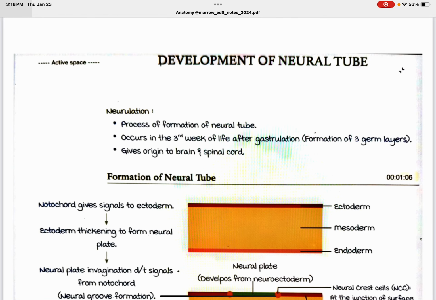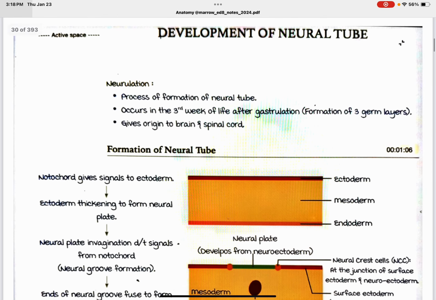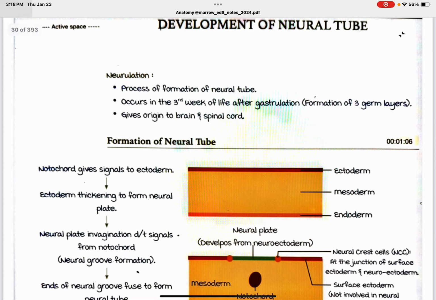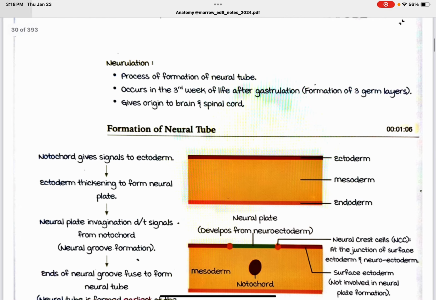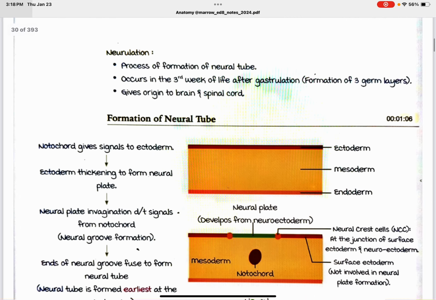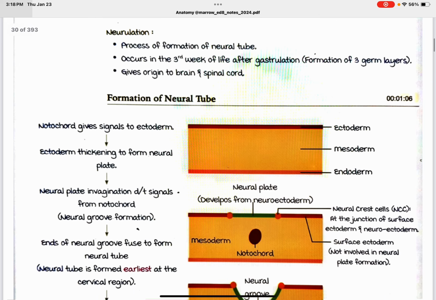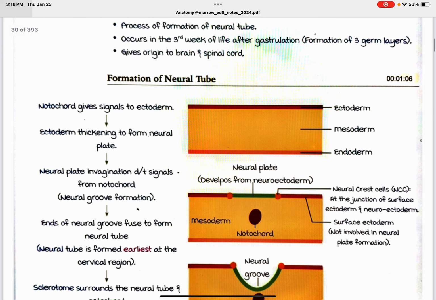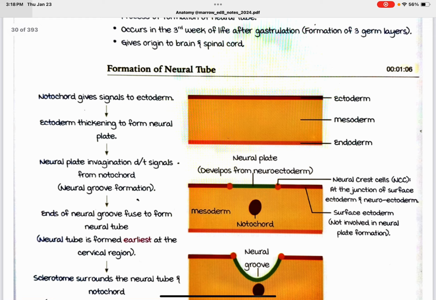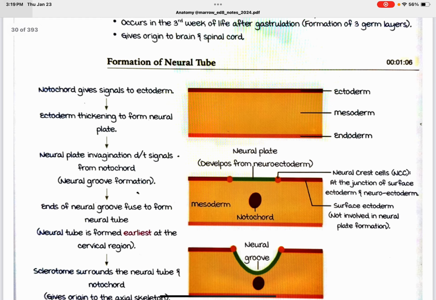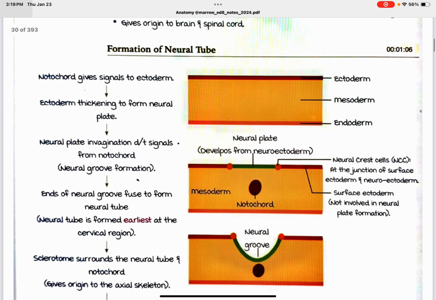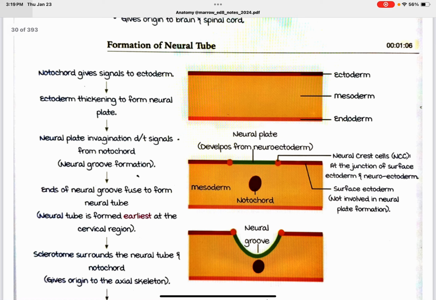Development of the neural tube. Neurulation, the process of formation of the neural tube, occurs in the third week of life after gastrulation. The formation of the three germ layers gives origin to the brain and spinal cord. Formation of the neural tube: ectoderm, mesoderm, endoderm. The notochord gives signals to the ectoderm.